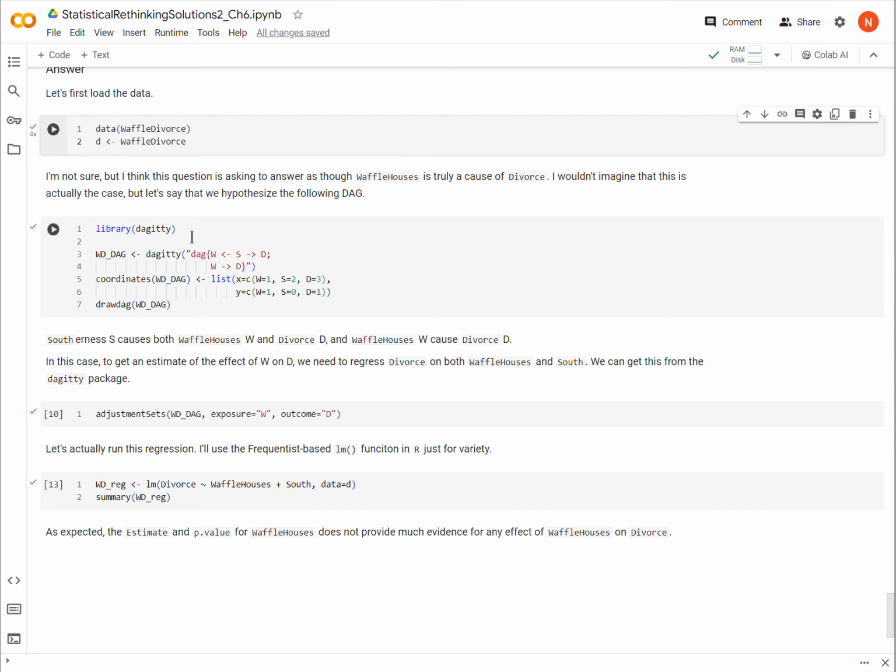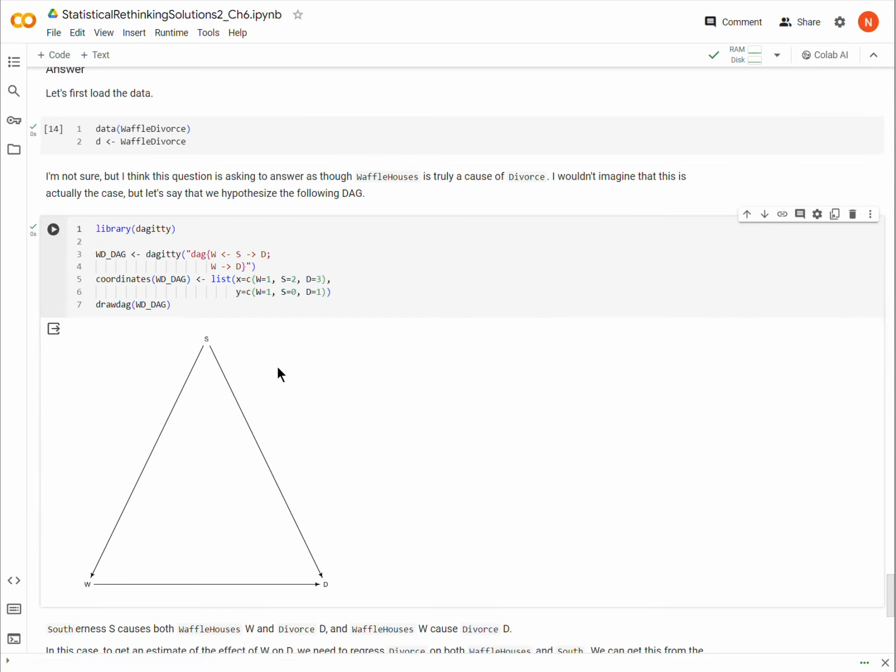Okay. So you're free to come up with your own causal model, but the one that I will use is something like this, where southernness, the state being in the south, is affecting both the Waffle Houses in the state, as well as the divorce rate in the state, and also Waffle House is having an effect on divorce. Okay, and this is the code that you'd need to make that DAG or make your own DAG.